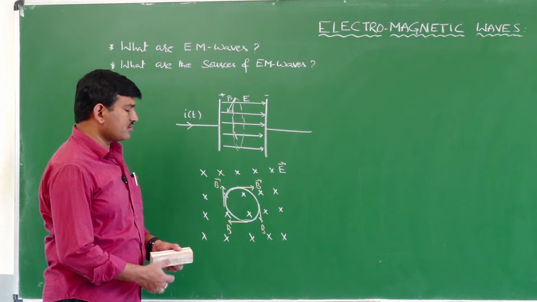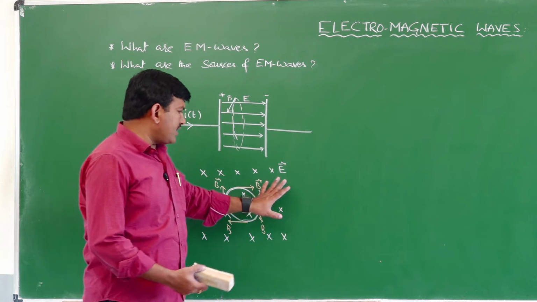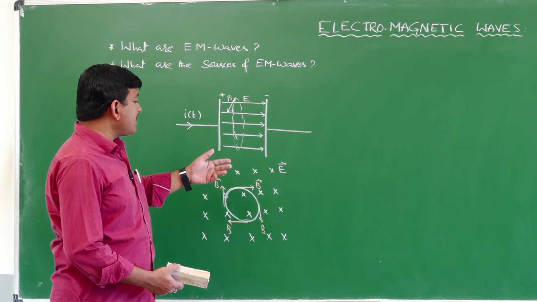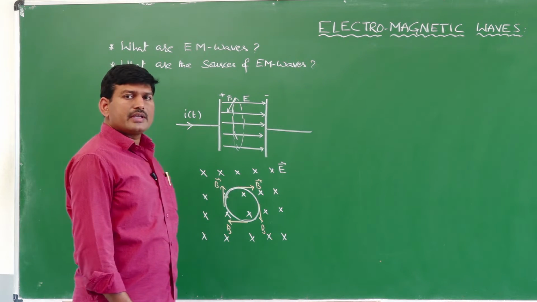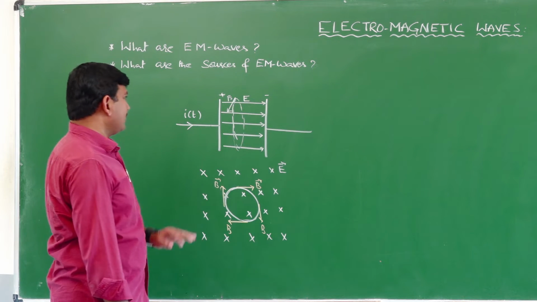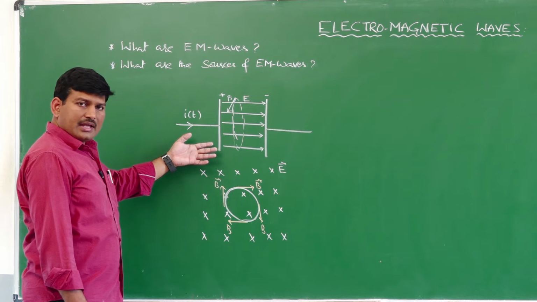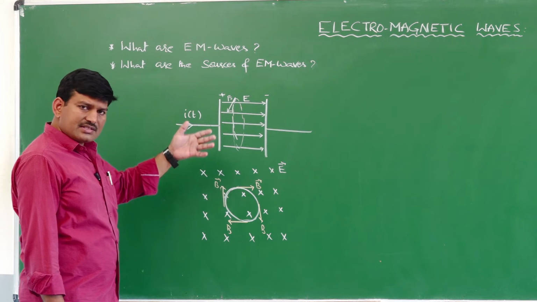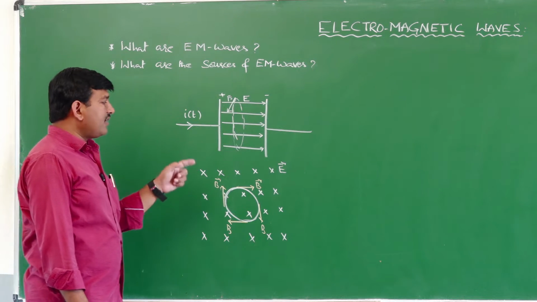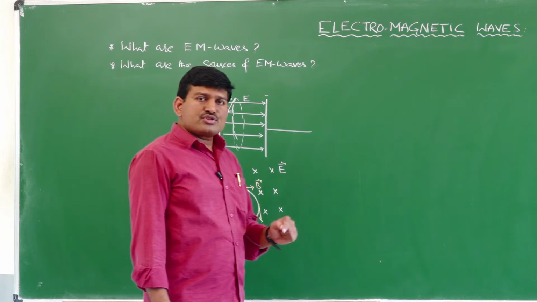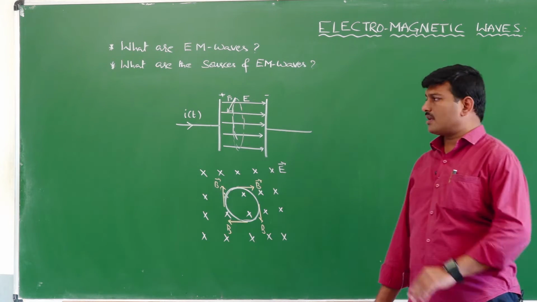to each other. So finally what I can say is, in this case, the electric field as well as the magnetic field will be perpendicular to each other. Understood this point clearly? So when a current is passing through the capacitor, electric field is generated as well as a magnetic field is also generated. But this electric field and the magnetic field are mutually perpendicular to one another, I can say.